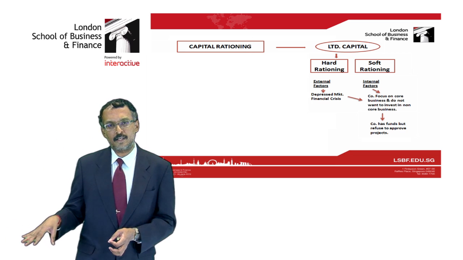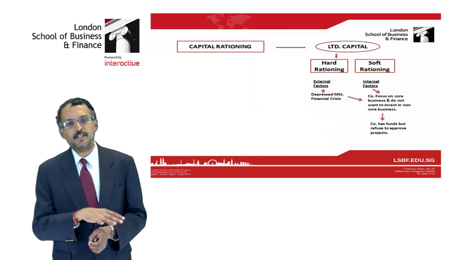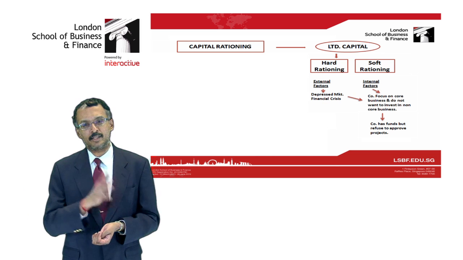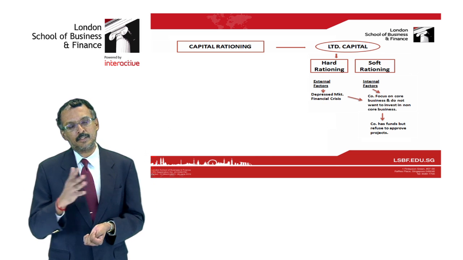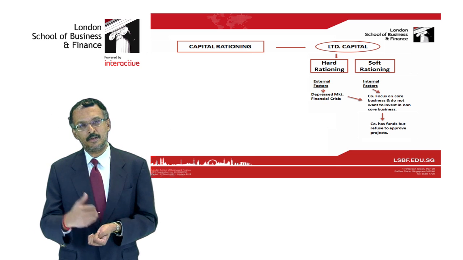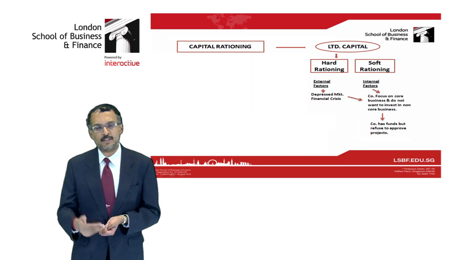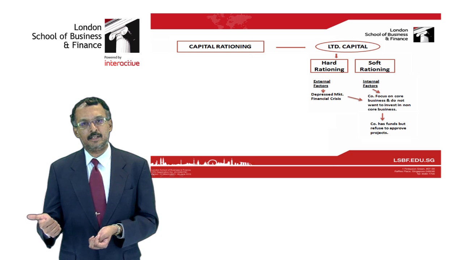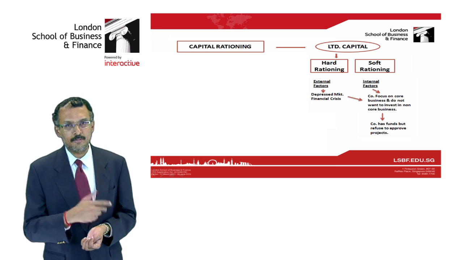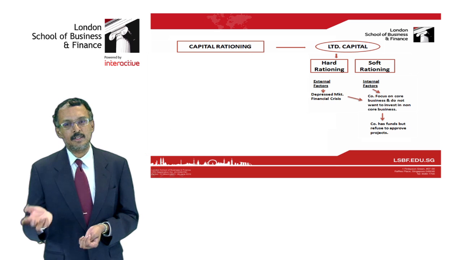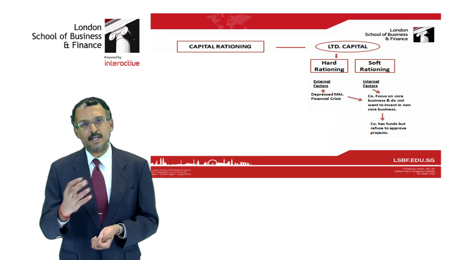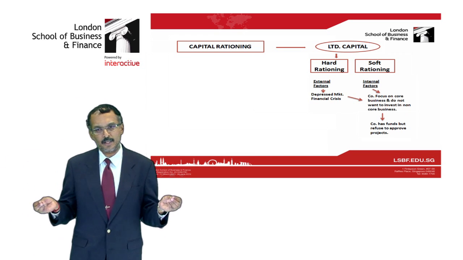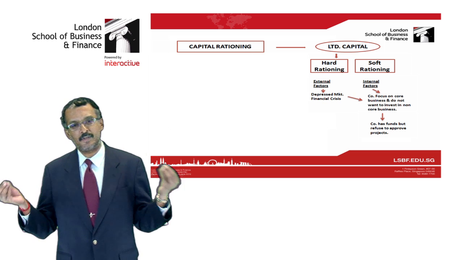Hard rationing, on the other hand, is the real problem part of finance, because in hard rationing there is always limited capital available externally. When you say externally limited capital, it is due to factors beyond management control. What are these factors? In a financial crisis, banks get very tight on credit, markets become very depressed, governments operate tight monetary policy. All this will result in hard rationing and the company is unable to raise finance. Therefore, a company has to maximize shareholder wealth within the amount of capital available.